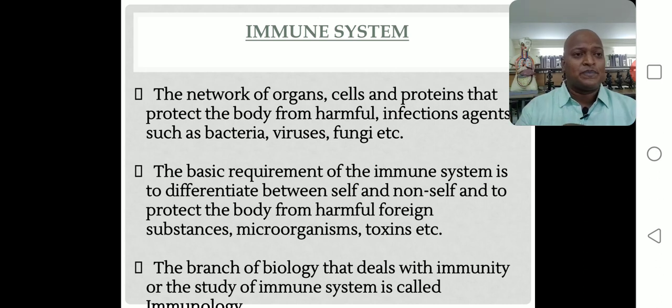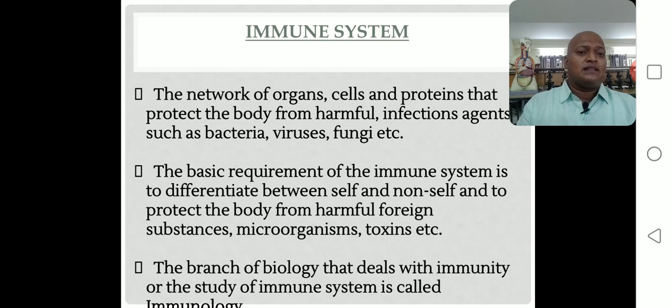Recognition is required. First identification, after that destroying takes place. Understood or not? Otherwise our own self cells are going to get damaged. So the basic principle of the immune system is discrimination, differentiation between self and non-self cells. That is the most important parameter for the immune system, for the destroying of different types of foreign substances.